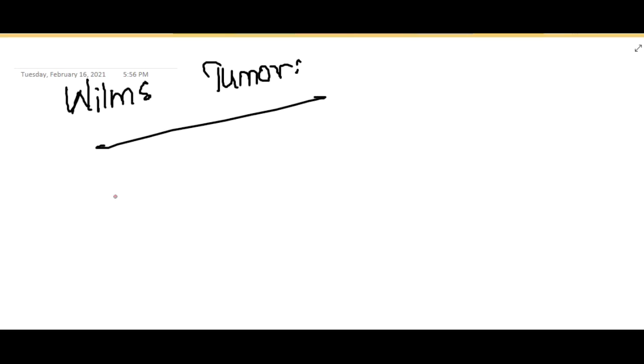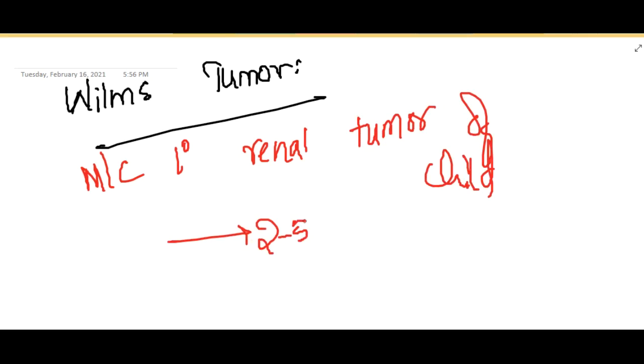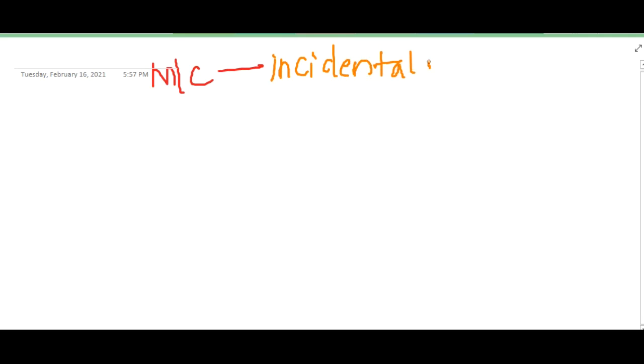Wilms tumor is the most common primary renal tumor of childhood, and it is seen with a peak incidence between 2 to 4 years of age. What is the most common clinical presentation of Wilms tumor? That is incidental. There is incidental discovery of an asymptomatic abdominal mass by parents while they are bathing or clothing the baby.